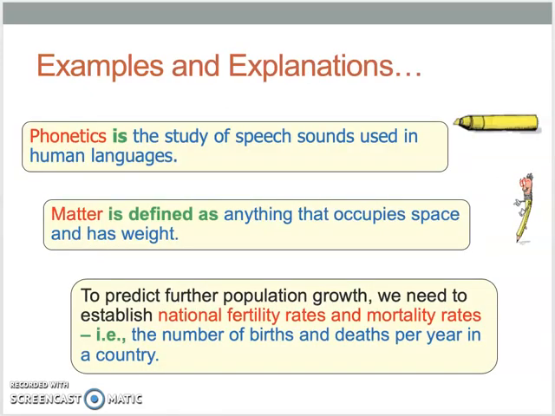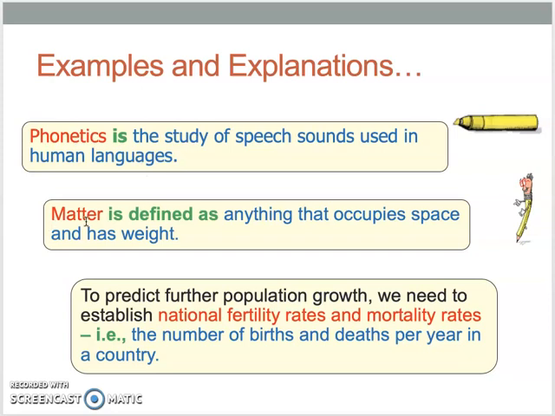So here's some examples of what you might see in a text. We have the word phonetics. Phonetics would be the term that's being defined. So phonetics is, and now that tells us that what's coming next is the definition. The study of speech sounds used in human languages. So we just simply used the word is to say that there is a definition coming.